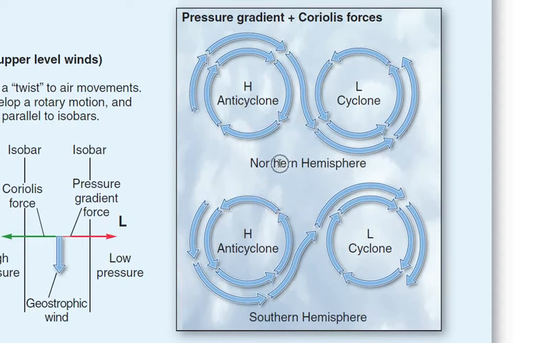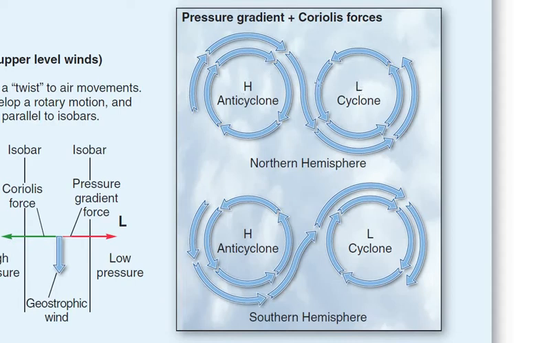So here we see in the northern hemisphere, the cyclones are moving in anti-clockwise direction. If the cyclones are moving in anti-clockwise direction, of course the high pressure cells, which are called anticyclones, will move in clockwise direction. Because if both cyclone and anticyclone moved in the similar direction, there would be no change of wind.